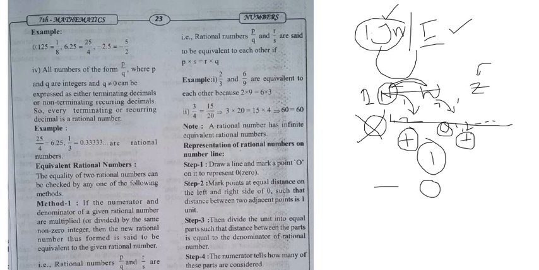And the next important thing is integers. What are integers?